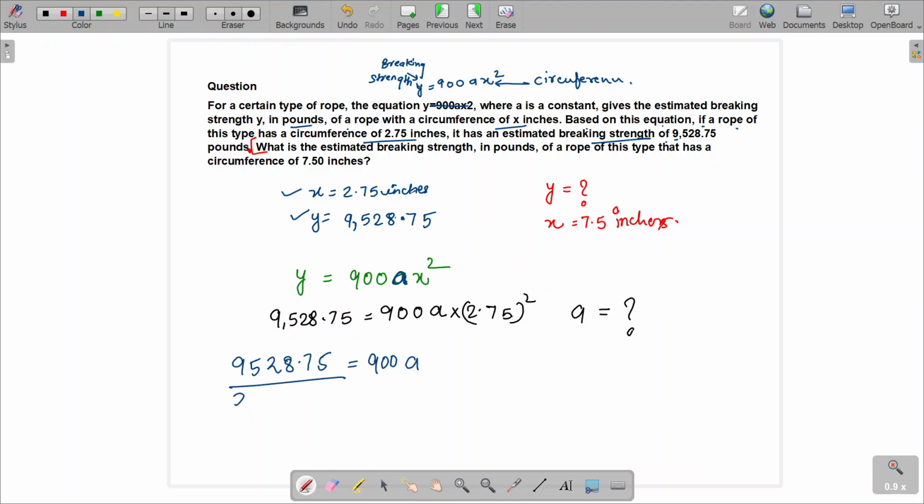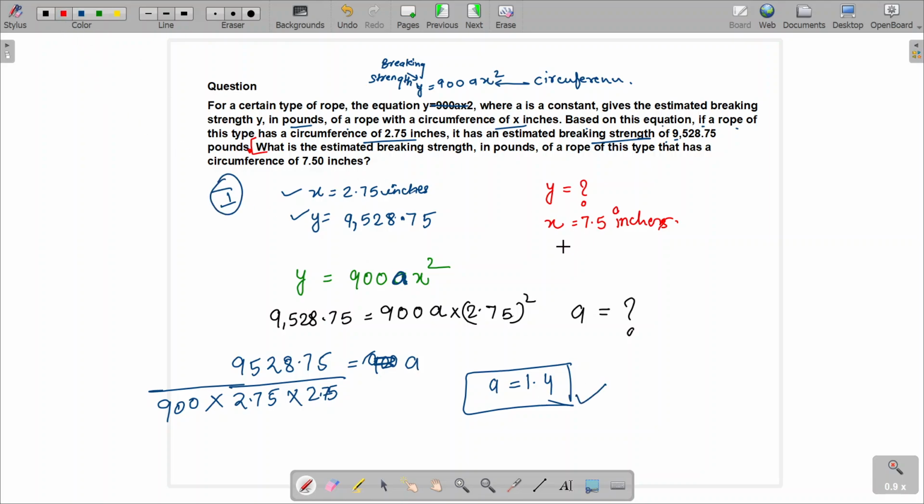So I'll expand it: 2.75 times 2.75. Again, 900 is in multiplication, so again it will go in division. Now you solve all of them and you get the value of a, which is 1.4. Now this first part is given just to find out the value of a. Now you got the value of a, which is 1.4, and you plug in the value of x, find y.